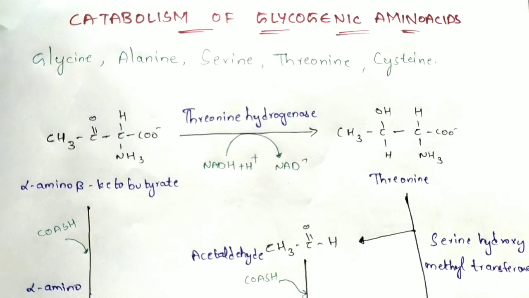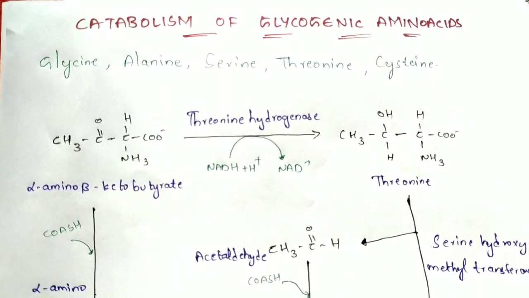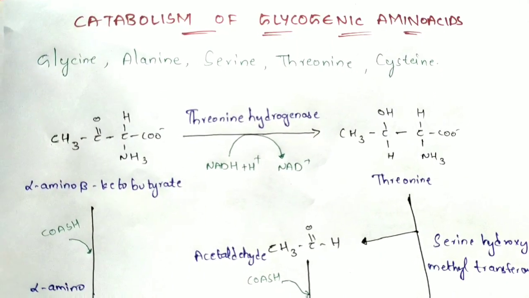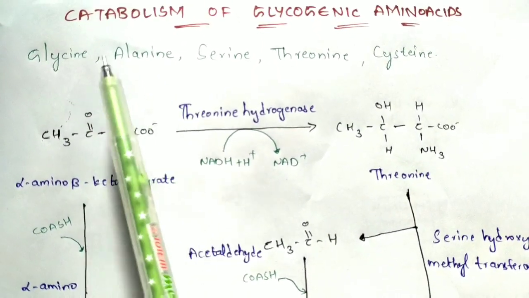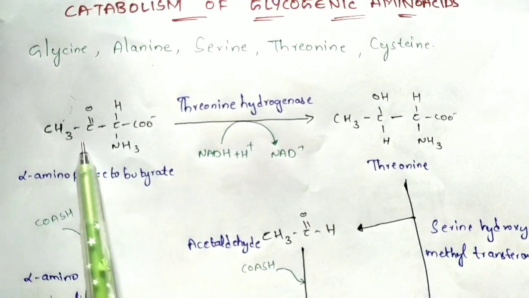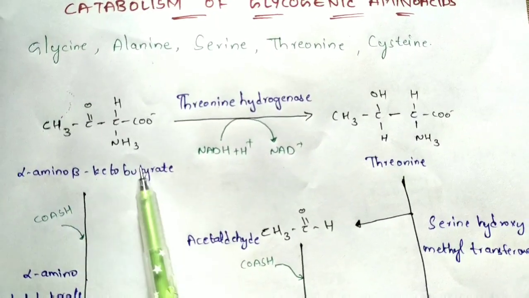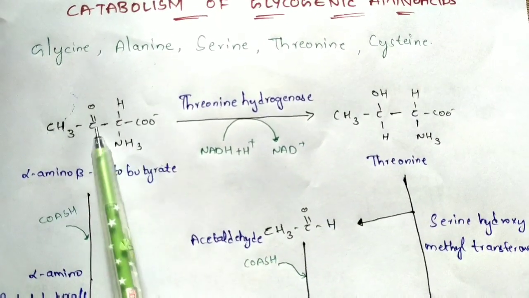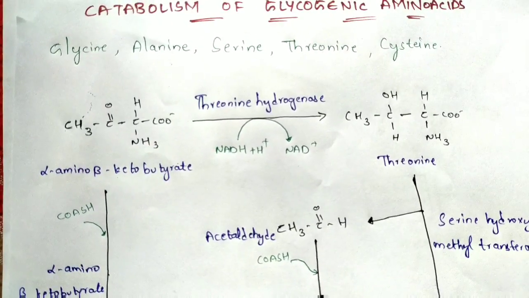Normally there are many examples, but I cannot explain all of this degradation metabolism, right? So I am going to explain by taking some of the examples only. Here I have taken glycine, alanine, serine, threonine, and cysteine. If you see here, the first substrate which acts in this reaction is alpha amino beta ketobutyrate. So this is the substrate, and this is the molecular structure of alpha amino beta ketobutyrate.